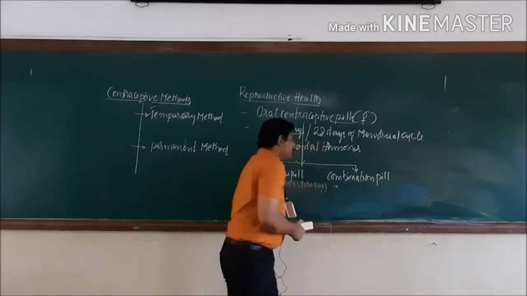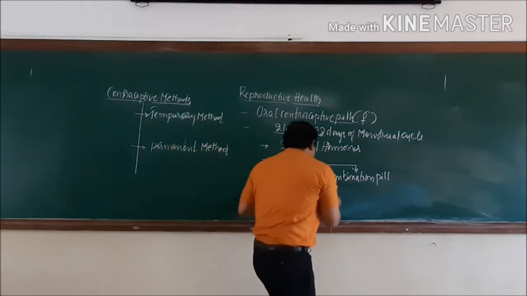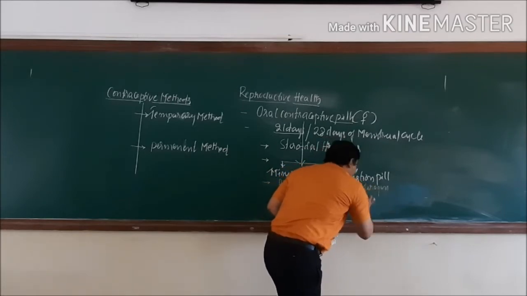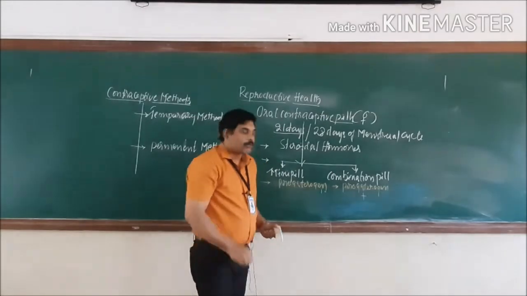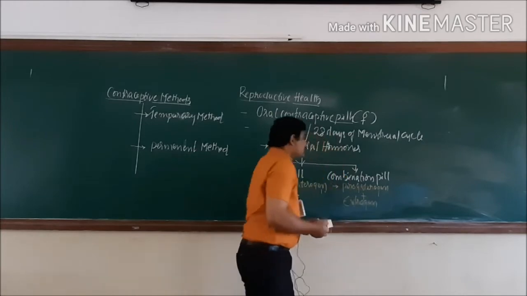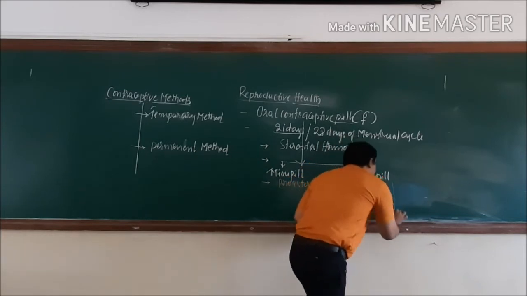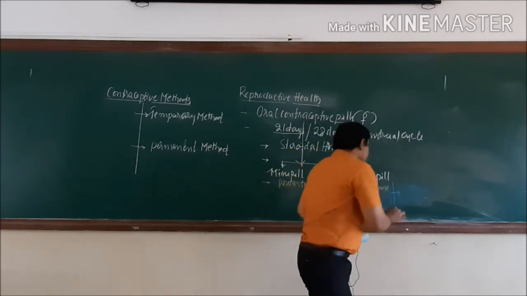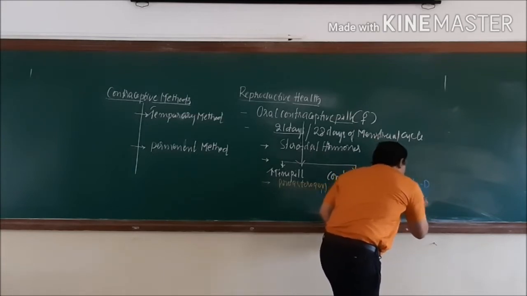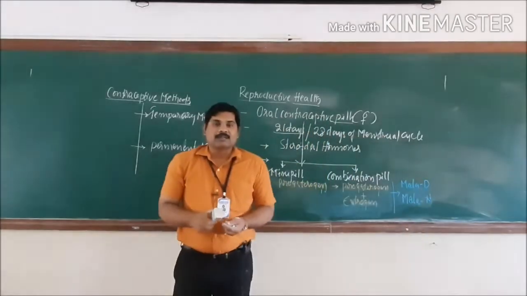Coming to these combination pills, they consist of 2 different types of hormones. One, as I said earlier, is progesterone. Along with that, these pills consist of another hormone known as estrogen. These are very commonly used pills nowadays. The best examples of these pills available in the market are Mala-D and Mala-N. These 2 types of pills are available to us in the market.